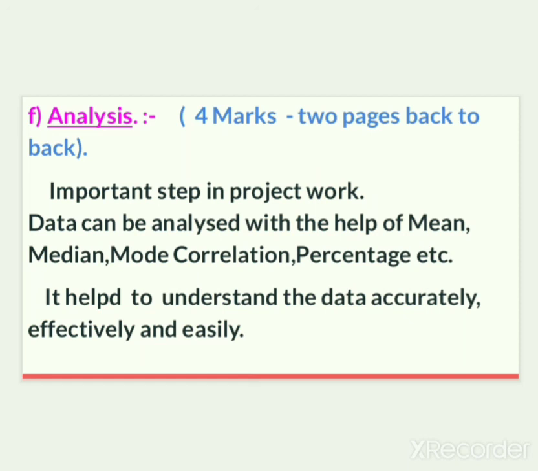You can use pie charts or histograms. Representation of the data in pictorial form helps us to understand the data accurately, effectively, and easily. So this is how you have to write your analysis.